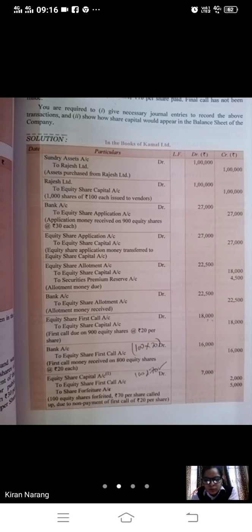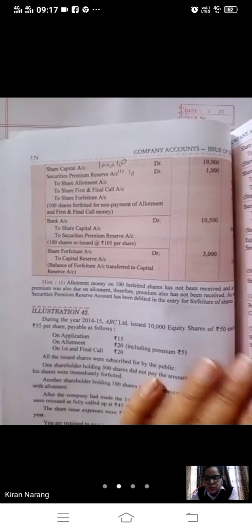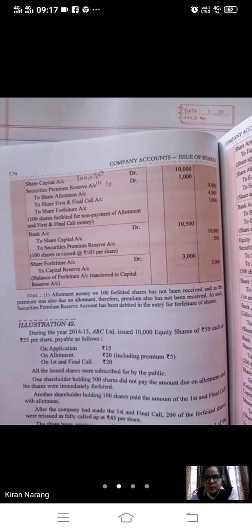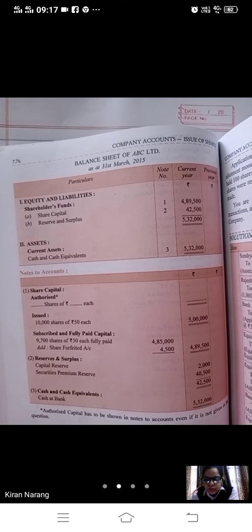And if you have not received, then you have to debit it. This is the entry of forfeiture when you have received the premium. And how do we come to know that we have received the premium? Because we have received the allotment. If we have not received the allotment, then we have to debit the security premium. This was your entry of the previous question.